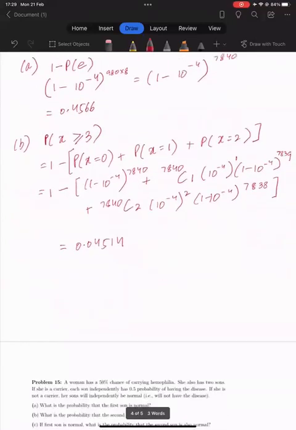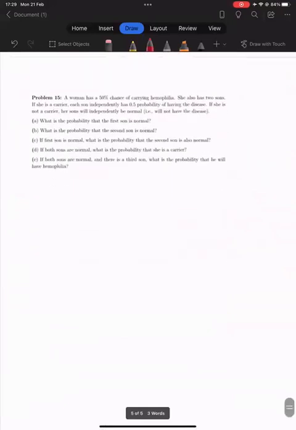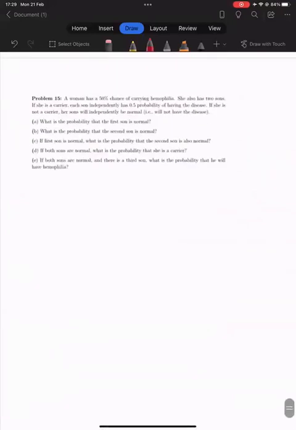And moving on, this is the last question for this tutorial, I think. Yeah, question number 15. I think this one is a little bigger, and I'll give you guys a minute, and then after that we can attempt it together.